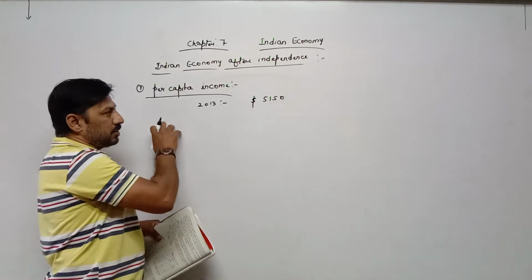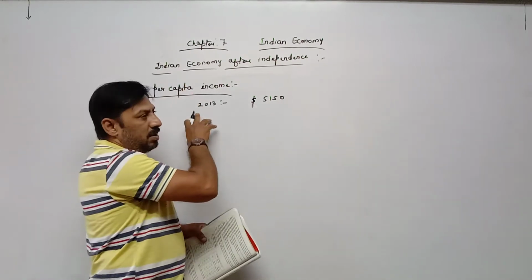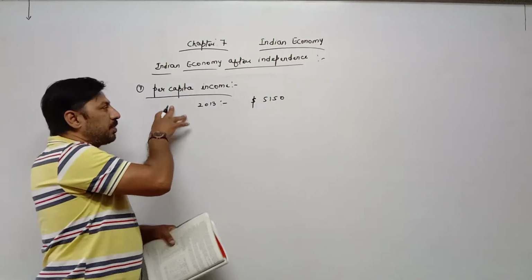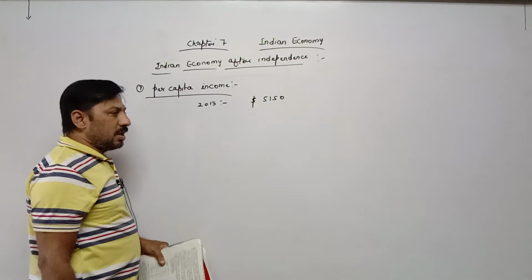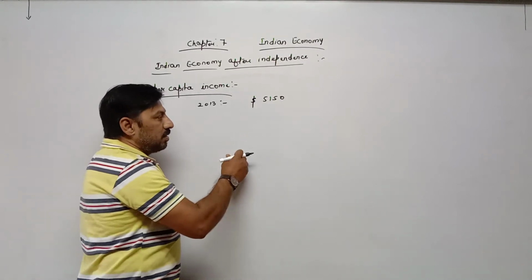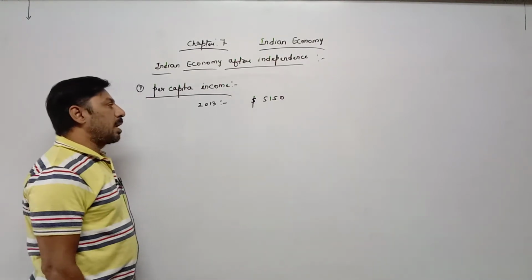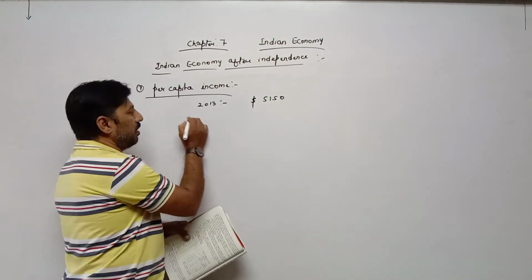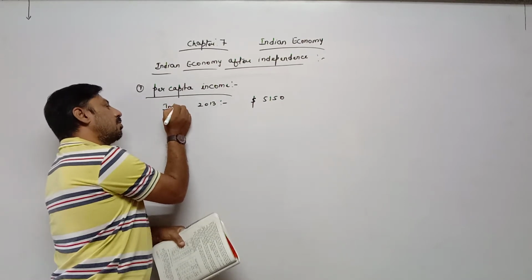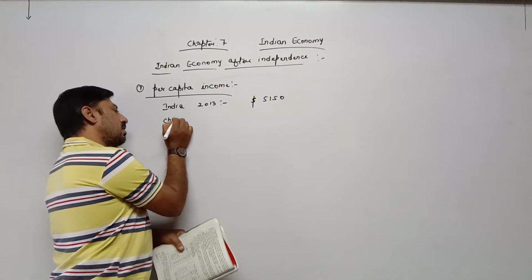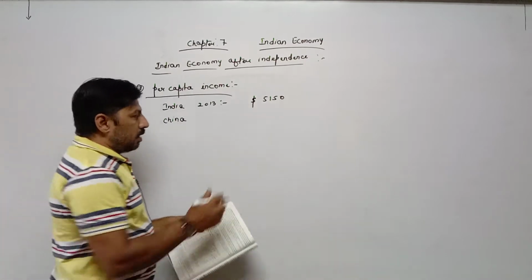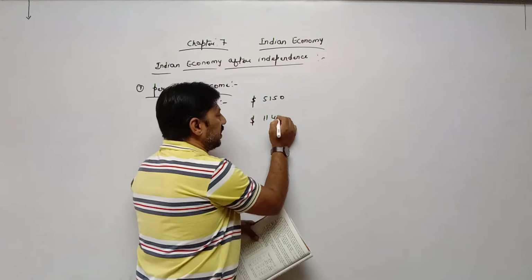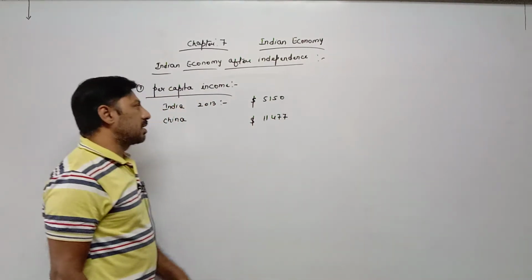If we take the example of developed countries, no doubt our per capita income is very less. But if we compare our per capita income with developing countries also, there are many developing countries whose per capita income is more than India. For example, China: $11,477. This is the per capita income.